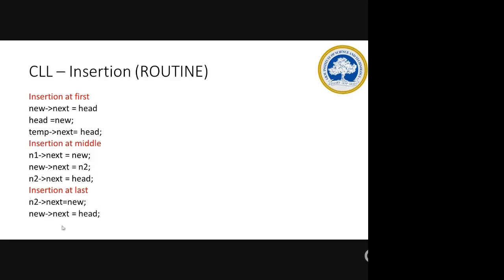So you can see here, for example, I have assumed another way. It is not temp, it is like N2. If my N2 is my last node, you can keep any variable, I told you. If my N2 is my last node, my N2 of next will be new, that is the new node which I am inserting, and my new of next will be the head. This is for insertion at the last.